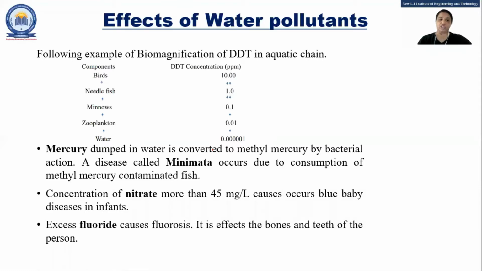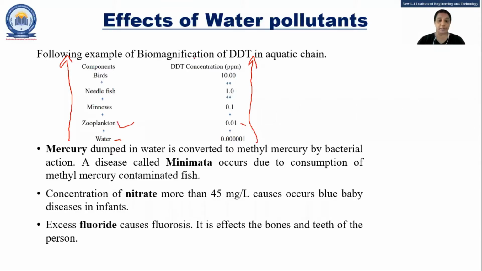One example given is DDT biomagnification, right? So you can see that there is a chain here. And the concentration of DDT is measured in ppm, right? So what happened? The water has DDT at 0.501 ppm. Now that water is consumed by the zooplankton. Now what happened? That increases the concentration of DDT.